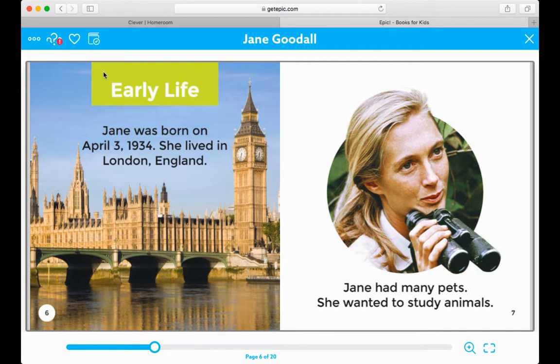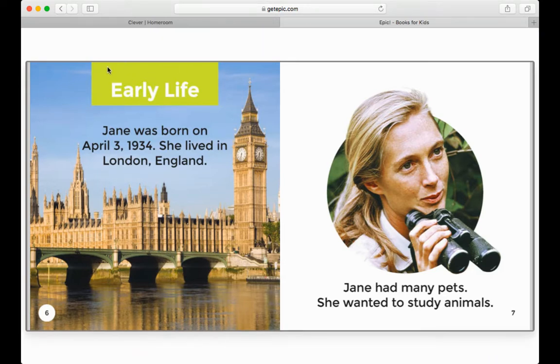Our next heading says Early Life. Jane was born on April 3rd, 1934. She lived in London, England. Now remember that England is across the ocean. Jane had many pets. She wanted to study animals.